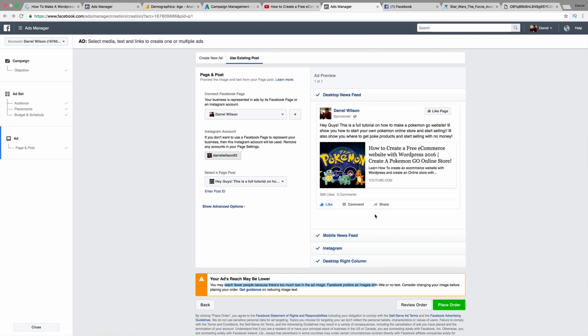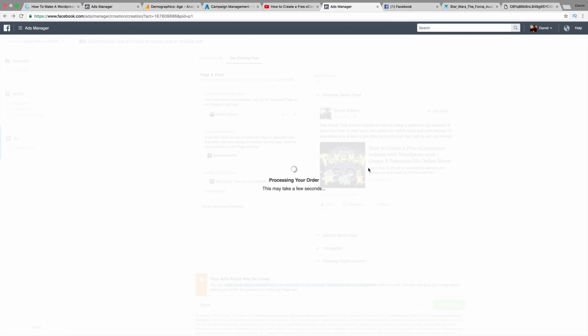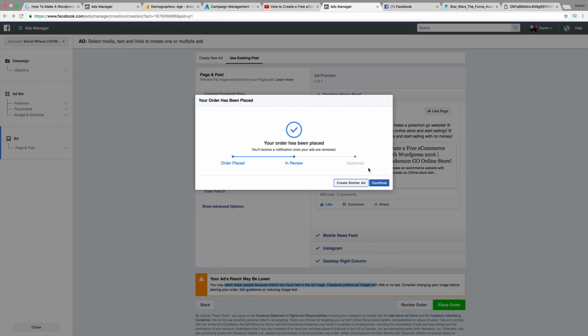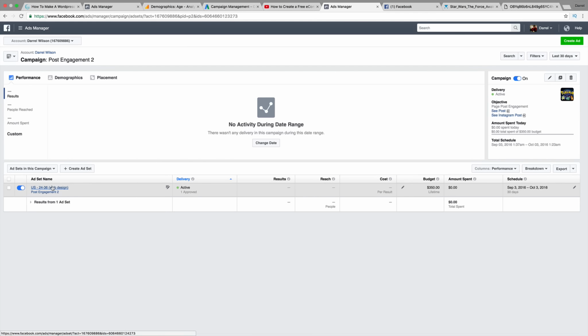So I'm going to go ahead and just promote this one. I'll just place this order right here. I actually have my credit card stored. So if you have your credit card stored, guys, it uses it for all of the ads on all of your pages. So it's very convenient. You don't have to keep uploading credit cards for certain pages. So right here, this is the ad. The delivery is active and my budget is $350 and this is the schedule. So we have to wait to get a quality score because the ad really hasn't run too much.